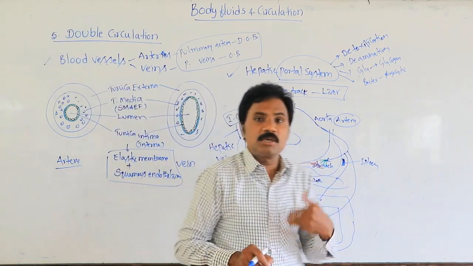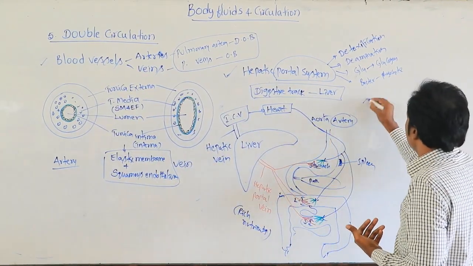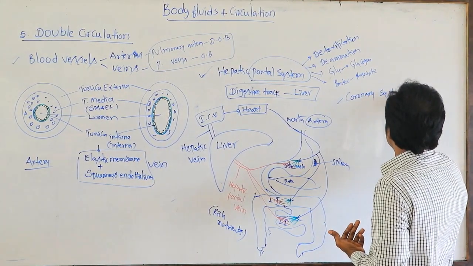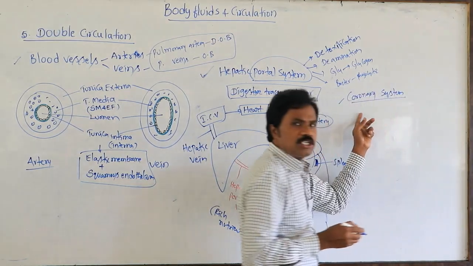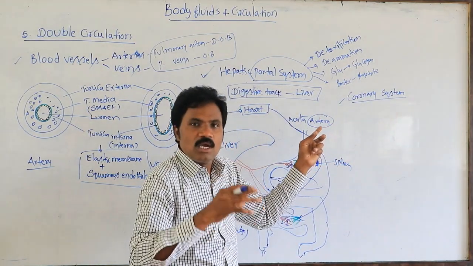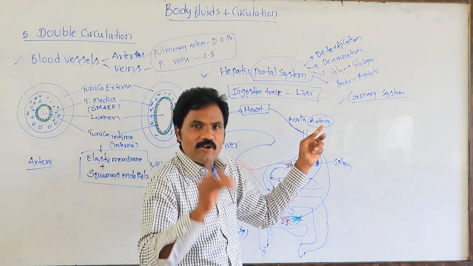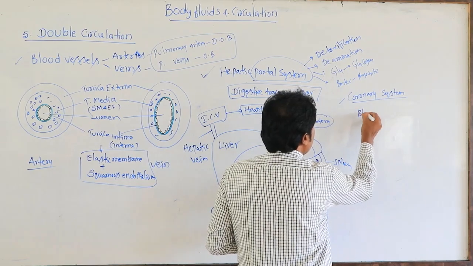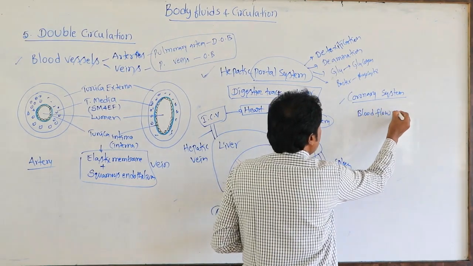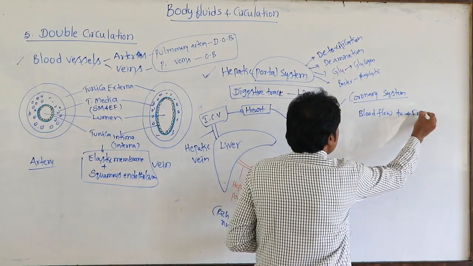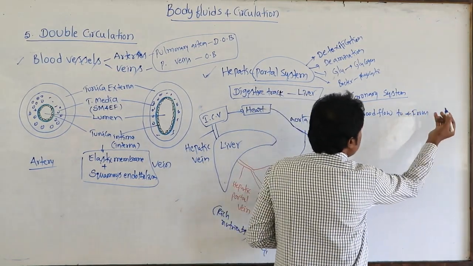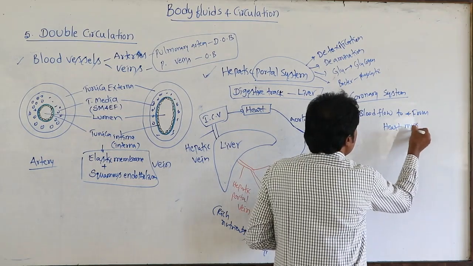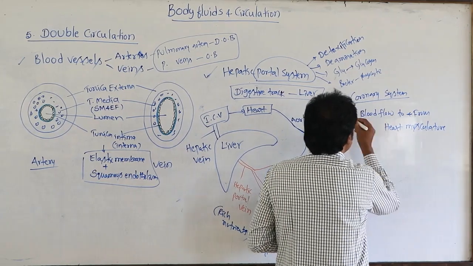Along with this hepatic portal system, there is one more separate system, the coronary system or coronary circulation. Coronary circulation in that sense means the blood vessels carrying blood flow to and from the heart musculature.